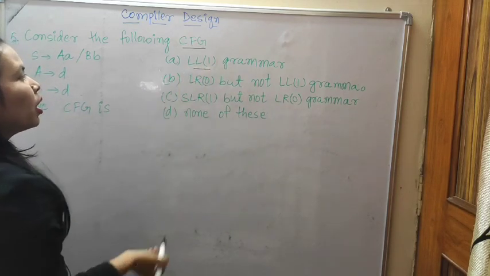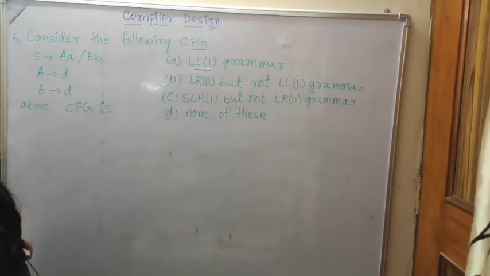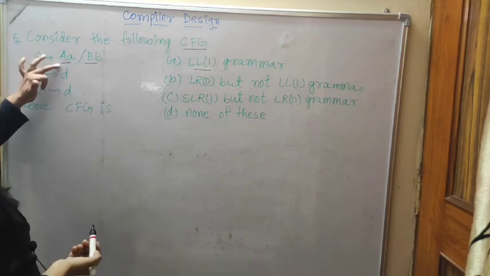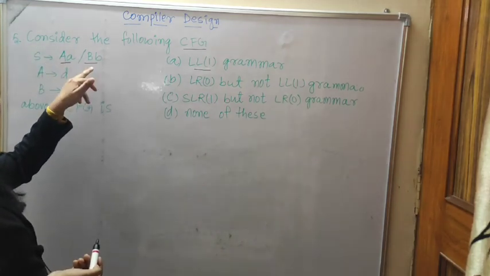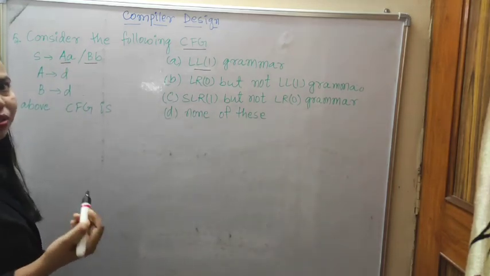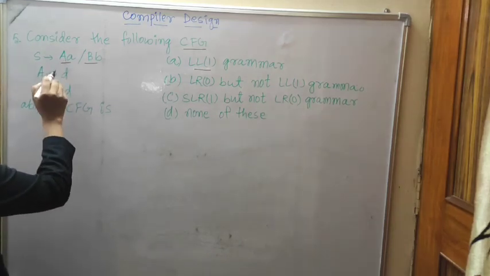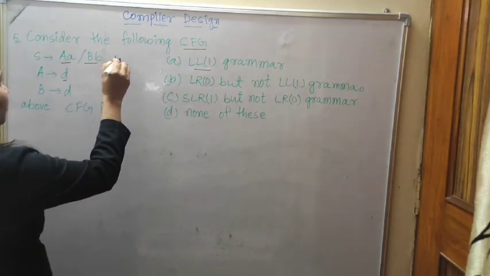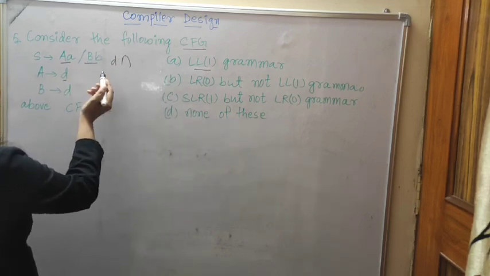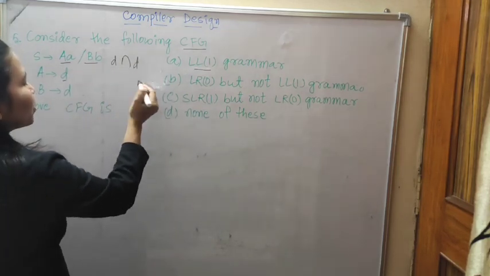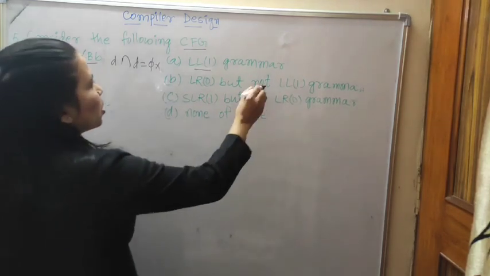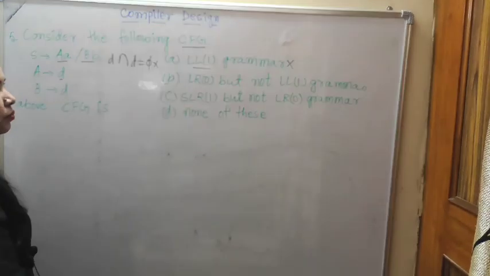Now, LL1 grammar. How to find the LL1 grammar? Whenever two production rules are given, then we will check whether it is LL1 or not. First of A: here two production rules, and epsilon is not given anywhere. So first of alpha 1 intersection first of alpha 2. The first of alpha 1 is A. So then what will come? D intersection first of alpha 2, that means first of B, again D will come. D intersection D is not equal to epsilon. No. So that means this grammar is not an LL1 grammar.